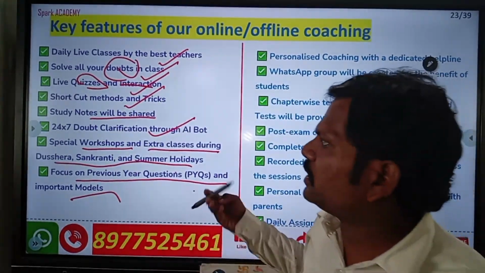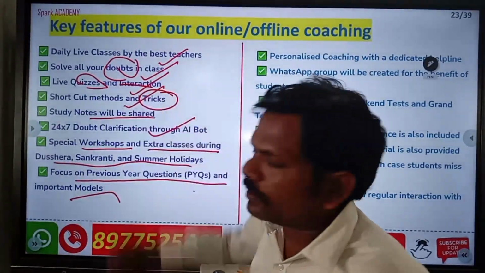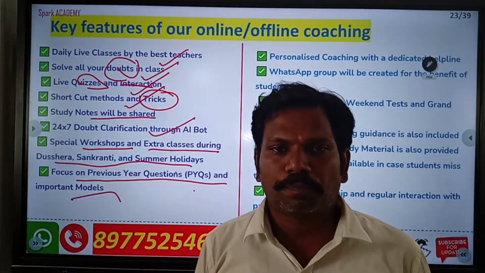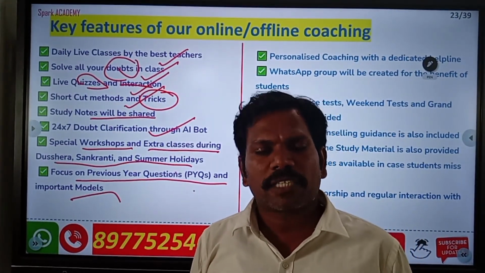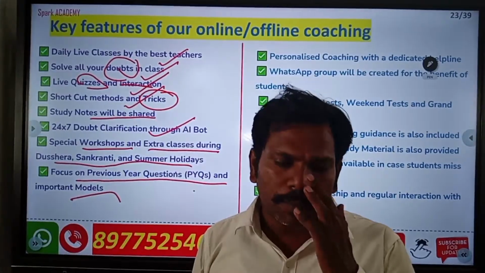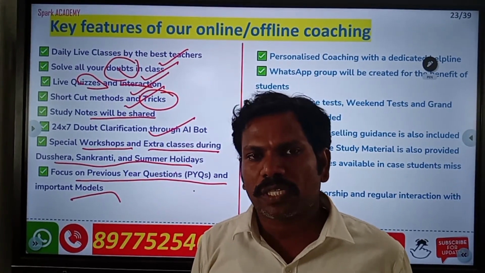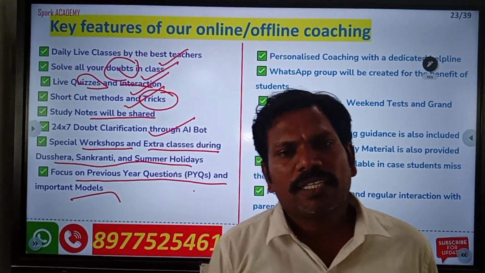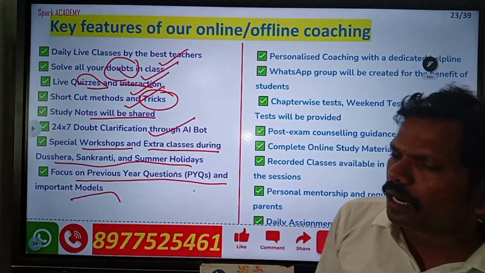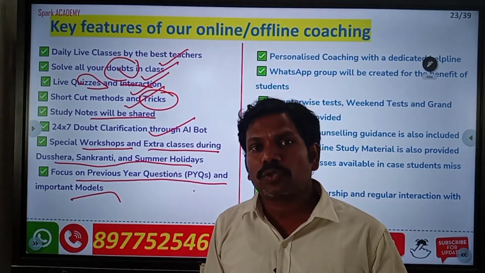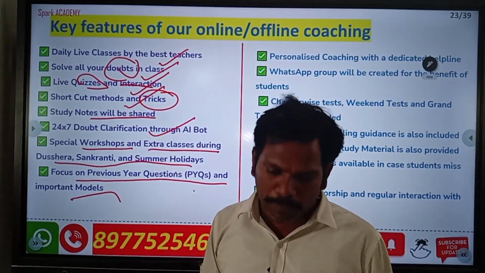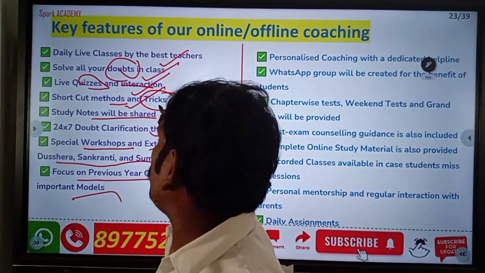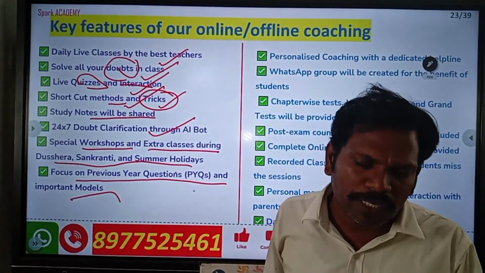The main part is shortcut methods and tricks. Now, this is very important. Why? Because the examination has limited time. Nobody will give you extra time. For example, you go for the EAMCET, 160 questions in 180 minutes, so you have to answer each question in 1 minute or below 1 minute. At that time, shortcut methods and tricks matter. Some questions have tricks.